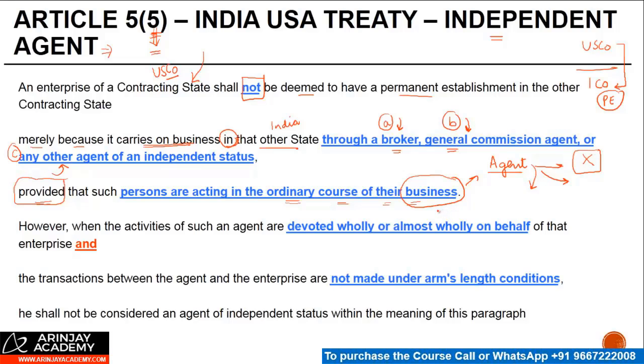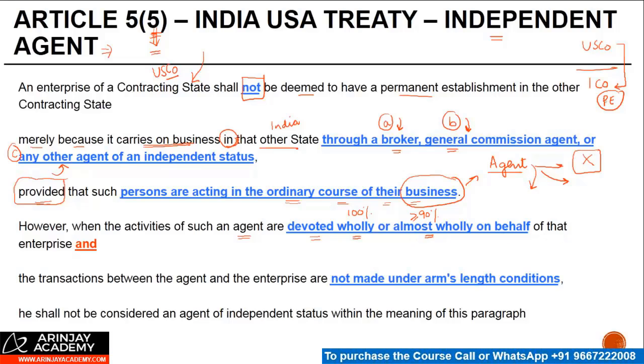And when do those conditions arise? That's the answer which we get in the next paragraph. However, when the activities of such agent are devoted wholly, 100%, or almost wholly, 90% or more, right, on behalf of that enterprise.